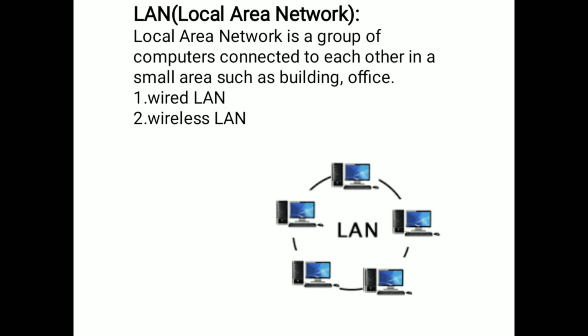In this diagram, all systems are connected to each other locally. These systems are in a building, whether it may be a building, office, or school. This connection may be wired or wireless. If it is wired, then we connect the systems by using Ethernet, or if wireless, by using Wi-Fi.